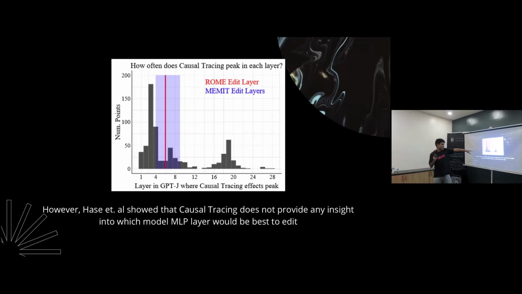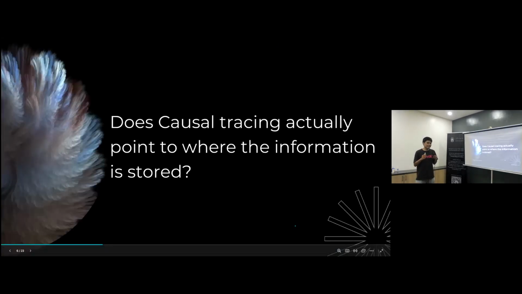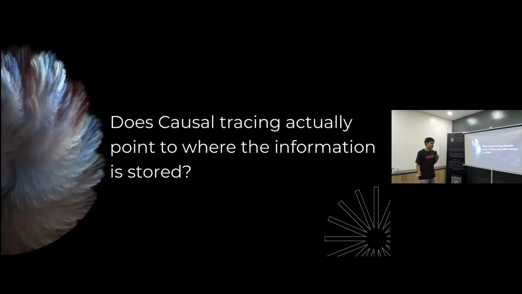As long as you do the edits on that, that's where the most effective edit is located. And yeah, I think that's really interesting since that means, does causal tracing actually point to where the information is stored?